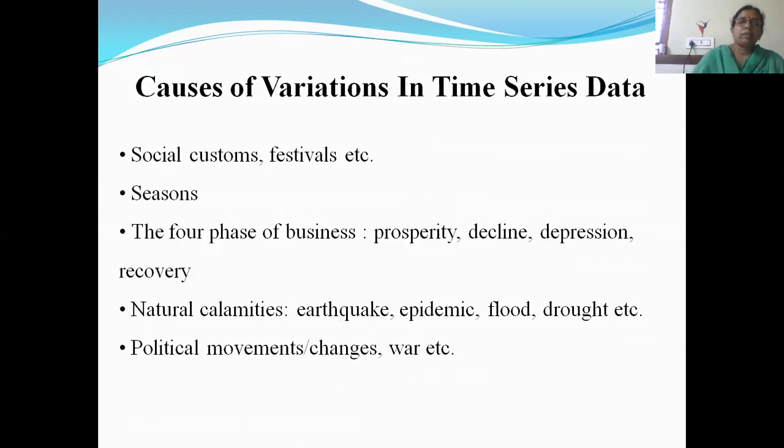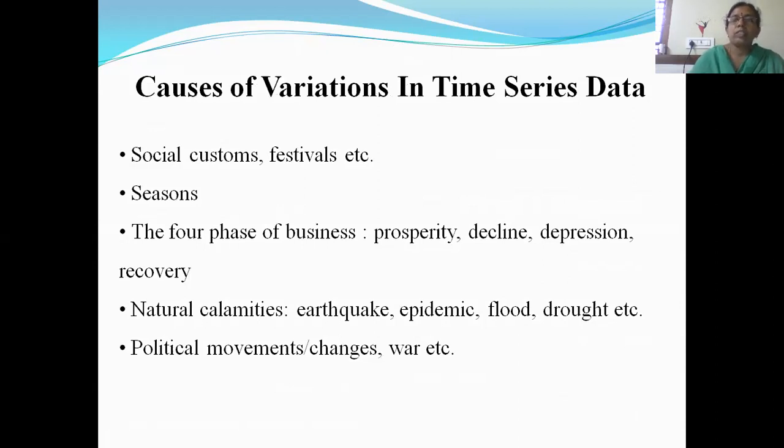So I told you that there will be changes in the values. Like I said, how the GDP of a country is changing for the past 10 years, how there is a change in the rainfall in the past 5 years. So there are changes in the values in the time series. Now, what are the causes for these variations?